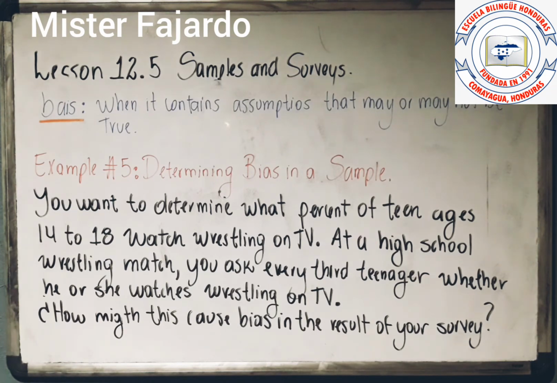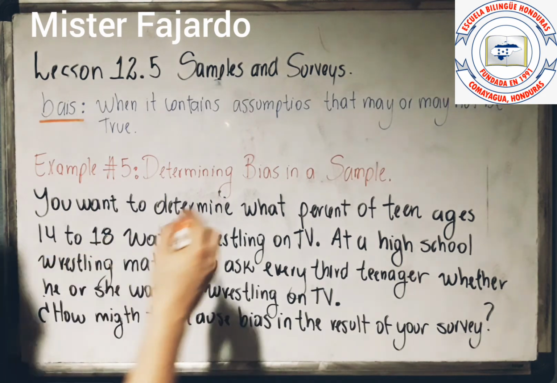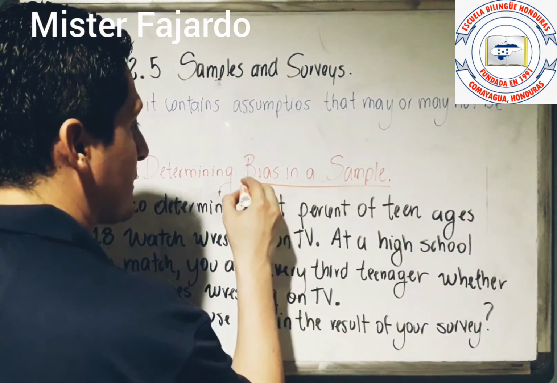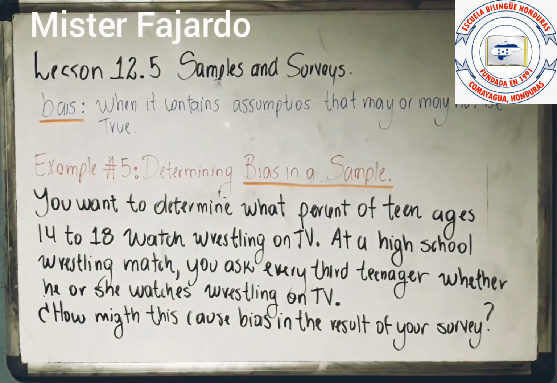Why? Because the people who attended a high school match, in this case of wrestling, maybe they like wrestling or they would like to see more wrestling on TV. That means there is a biased sample also, because you are selecting some people who would like to see wrestling on TV. It's like if you go to a soccer stadium and you ask the people in the stadium if they like to see soccer on TV. That means that you can also have bias in the sample, okay?